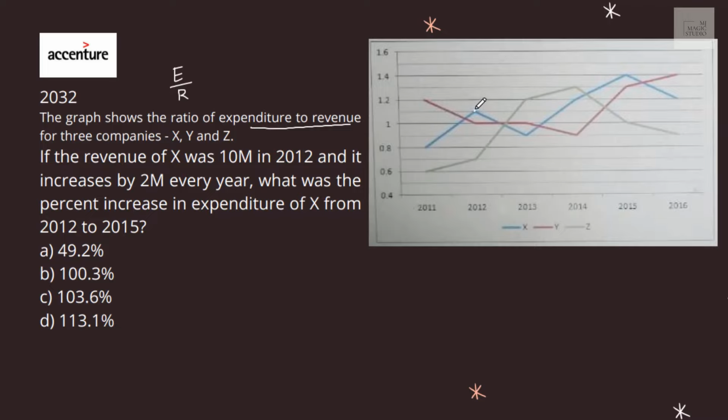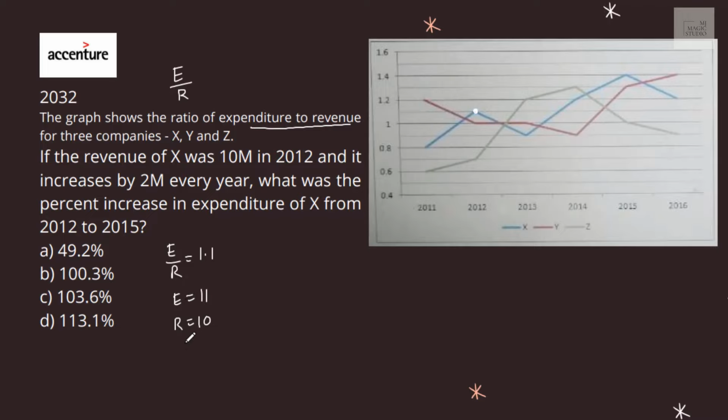This is 1.1. So E by R was 1.1 and revenue of X was 10. Revenue is 10, that means expenses were 11.